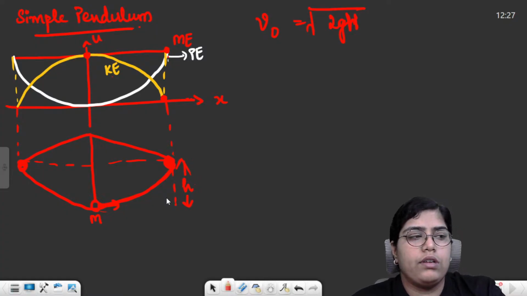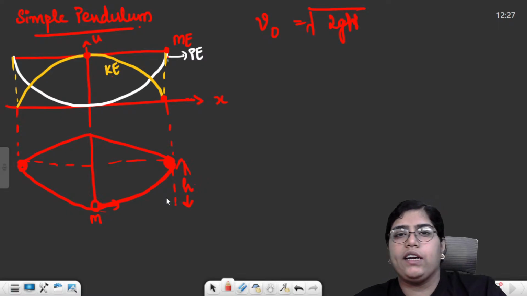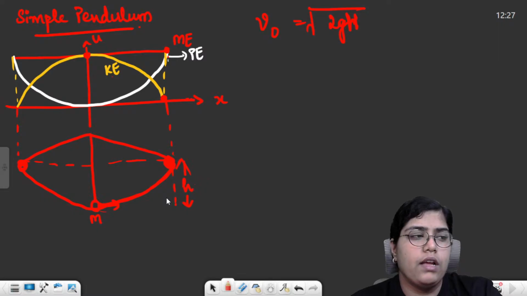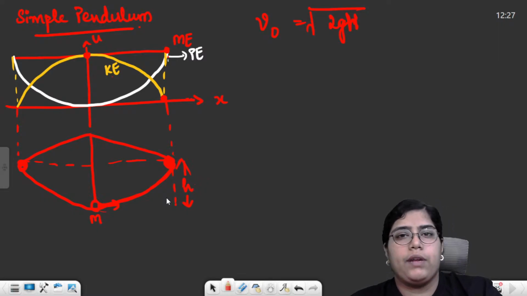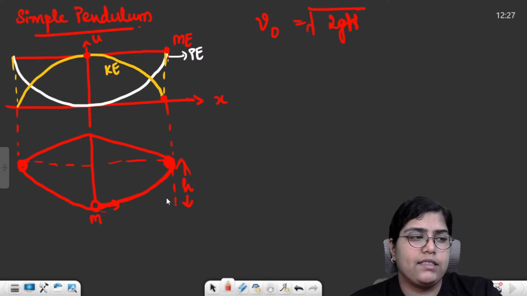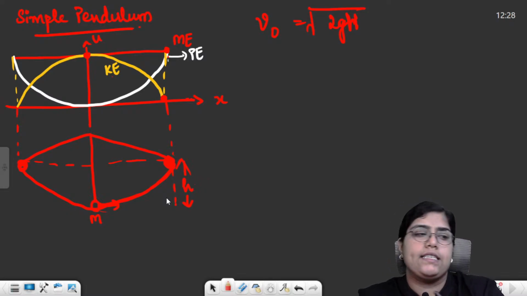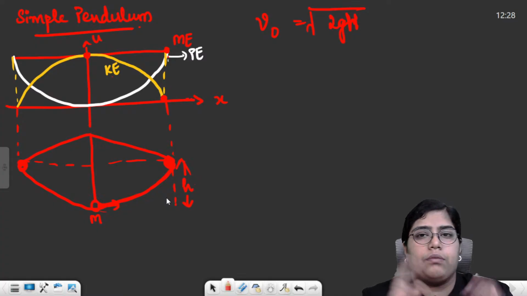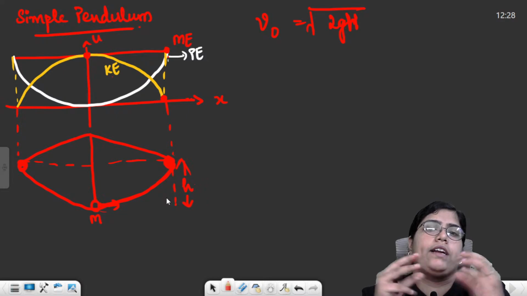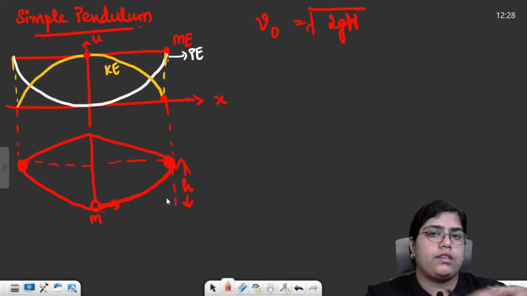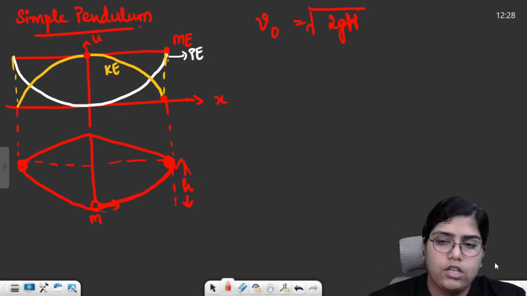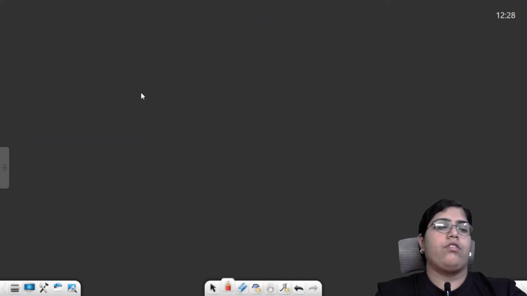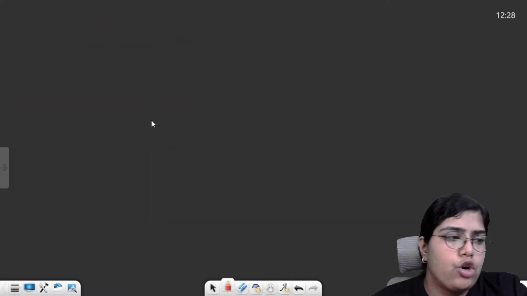Then we come to collision. There were three types of collision: perfectly elastic, inelastic, and perfectly inelastic. In perfectly elastic, both linear momentum and energy remain conserved. In inelastic, linear momentum remains conserved, but kinetic energy doesn't. In perfectly inelastic, whenever two objects collide, they stick together and move as a single object.